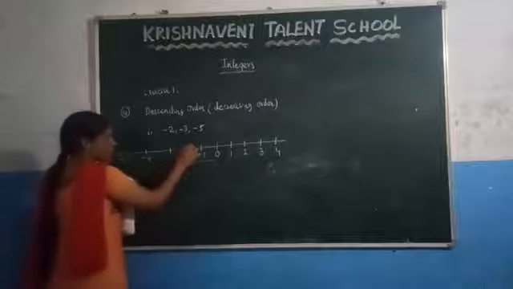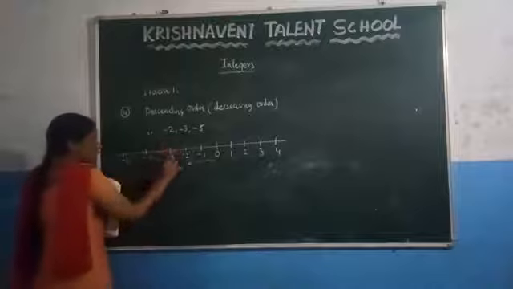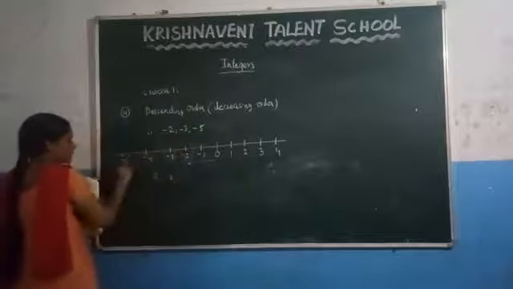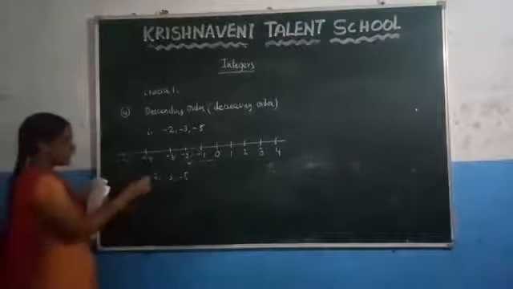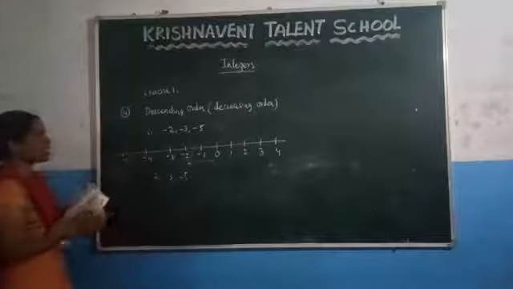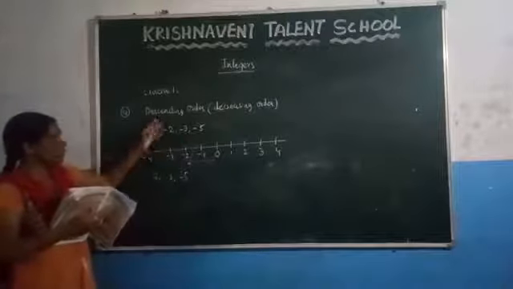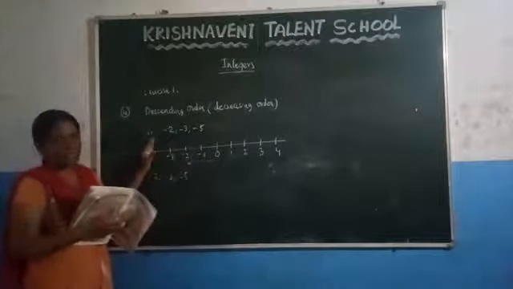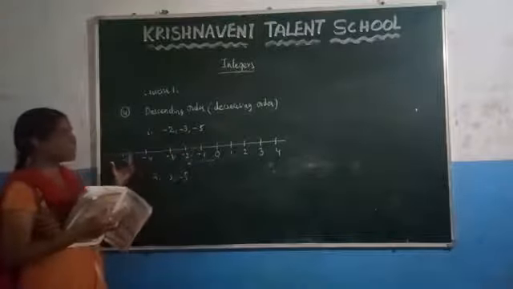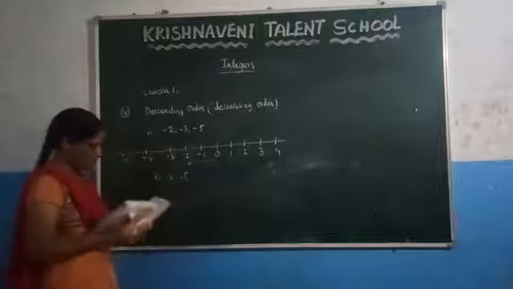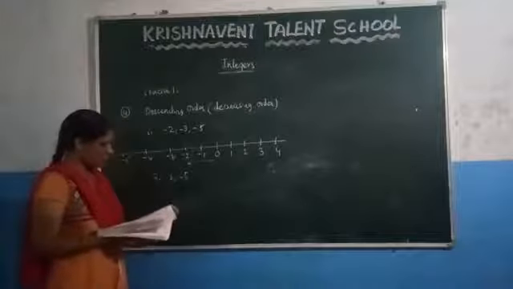From this what we can conclude here, -2 is the biggest number, and after that -3, and after that -5. So we have written the numbers from the biggest to the smallest. Like this you have to represent on a number line. If you are given numbers and asked to write them in a descending order, how do you write? First you have to draw the number line and check what is the biggest number, and you have to write from the biggest to the smallest. Now they have given one more problem that you can do the same.